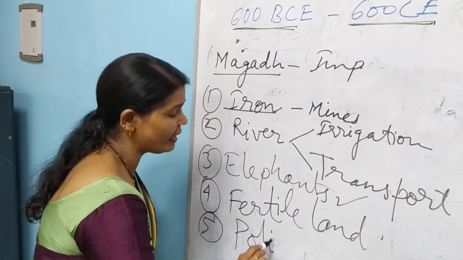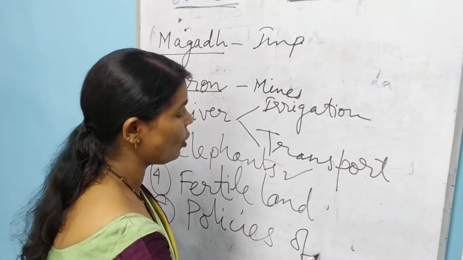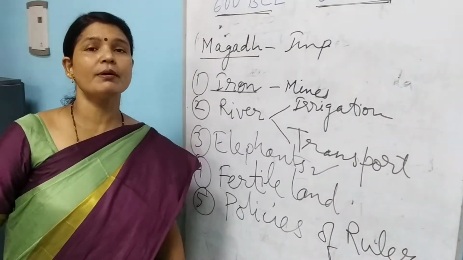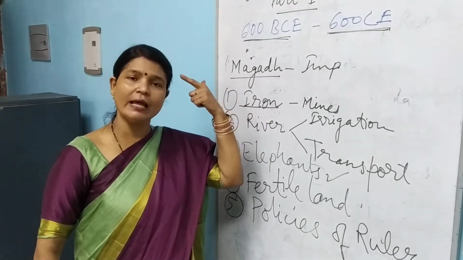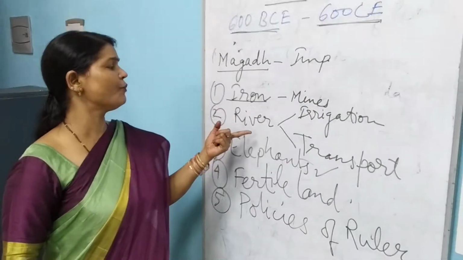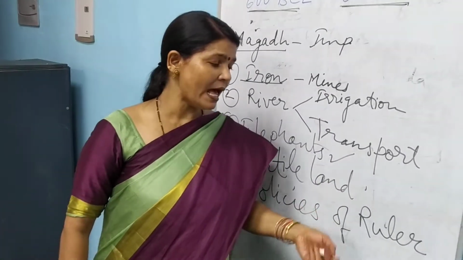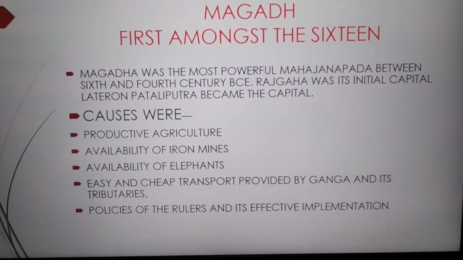These are the 5 points and you will have to learn them. Magad was the first amongst the 16 Mahajanpada because of the availability of iron, elephants, rivers for transport and irrigation, fertile land, and the policies of the rulers. It became first and foremost.